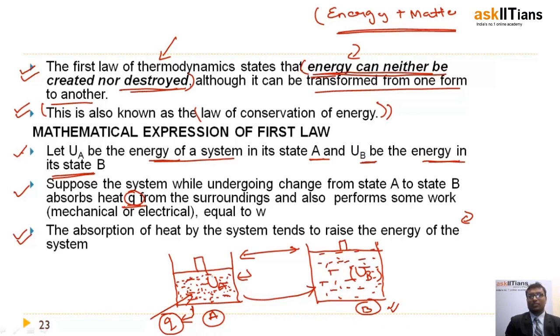So because of this, the total energy of the system also increases. So absorption of heat by the system tends to raise the energy of the system. Because of this, UB will be greater than UA because of the absorption of heat Q.